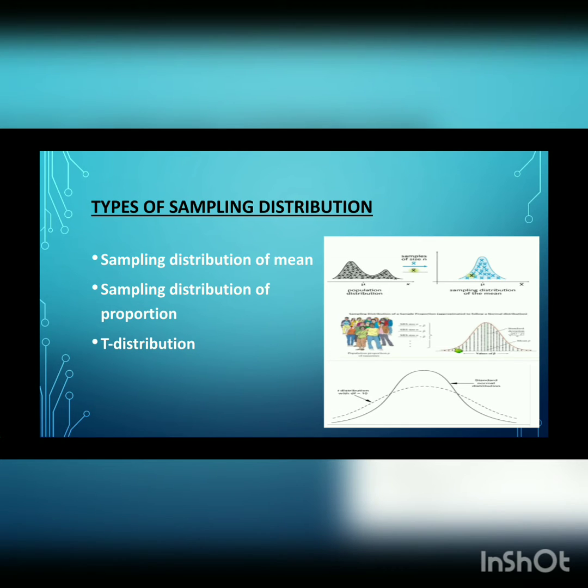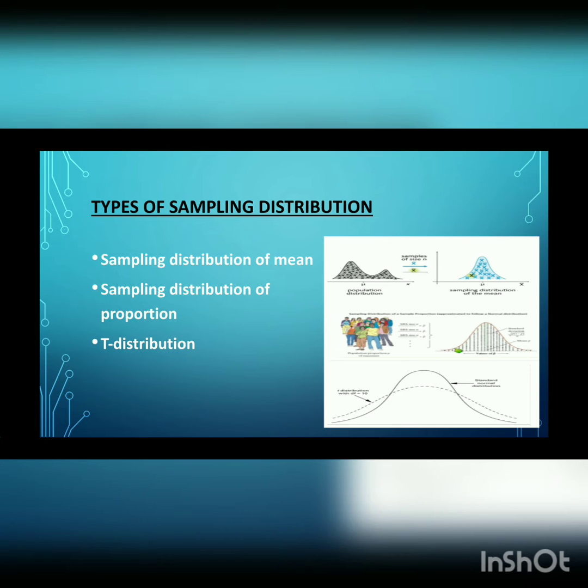Next one, T distribution. Third of all, T sampling distribution is considered to involve a small size of the population that gives almost no information about standard deviation. Under this type of sampling distribution, the population is very small, which in turn leads to a normal distribution. The frequent distribution in this type is the nearest to the mean of the sampling distribution. Only a handful of samples are far off from the mean value of the whole population.